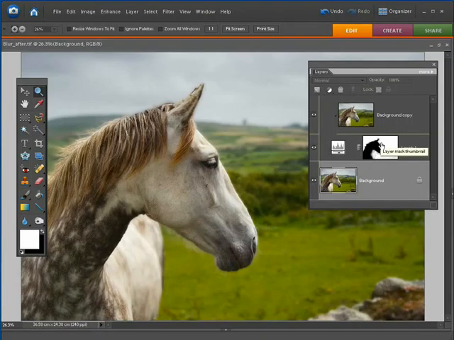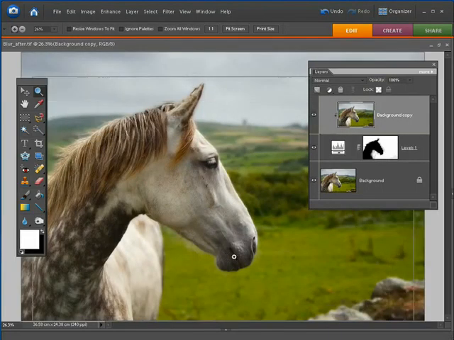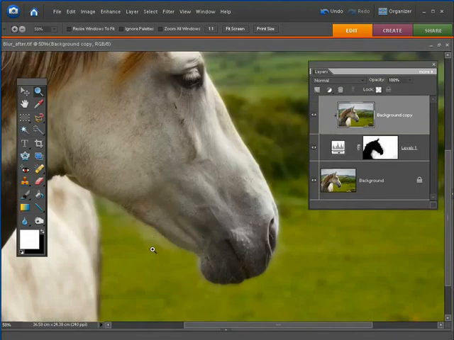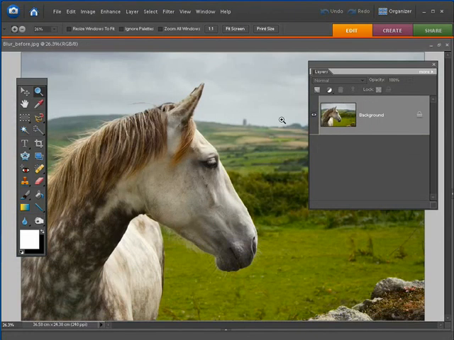And if I just click and have a look at the mask quickly, you can see that the grey areas are semi-transparent, and that's a great way of restoring detail to soft areas like the hair around the horse's mane. So there's quite a lot to do in this video, but I'll show you by starting with a source file which you'll find on the cover disk.